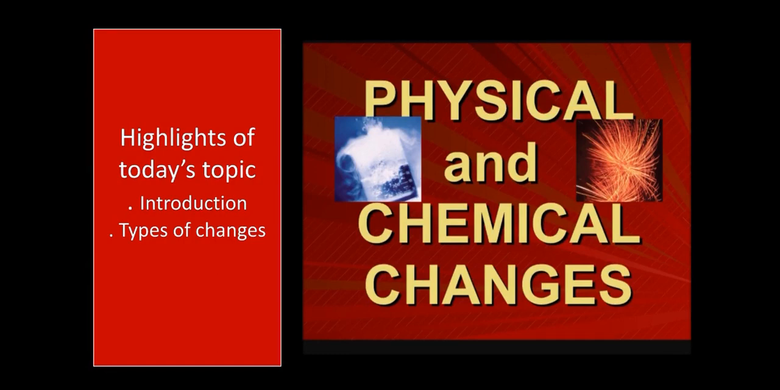Today, we are going to start chapter 2 of your chemistry, and that is physical and chemical changes. In this chapter, mainly we will focus on the characteristics and properties of physical and chemical changes. But before we move to physical and chemical changes, first we have to study about changes and what types of changes there are and in which category physical and chemical changes come.